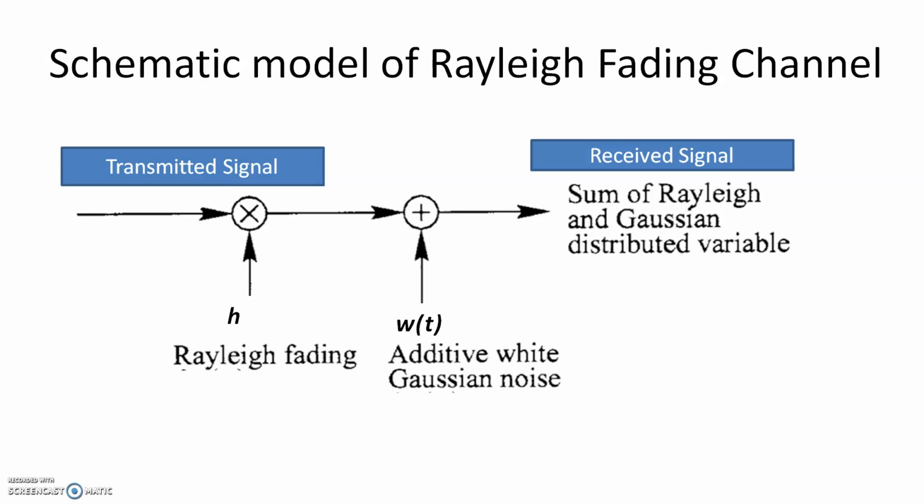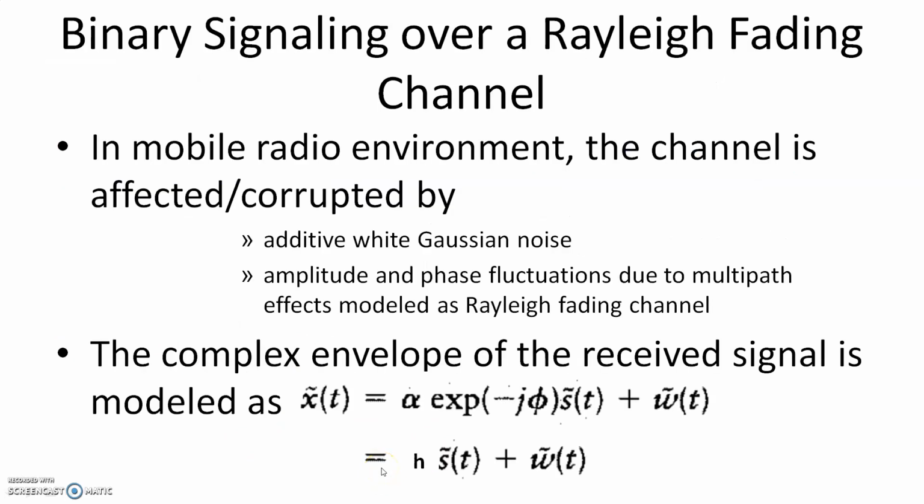The transmitted signal will be multiplied by some value that represents the effect of fading, and then it will get added with the white Gaussian noise that represents the effect of noise, and that signal is what you receive. So let us go into the mathematical model.